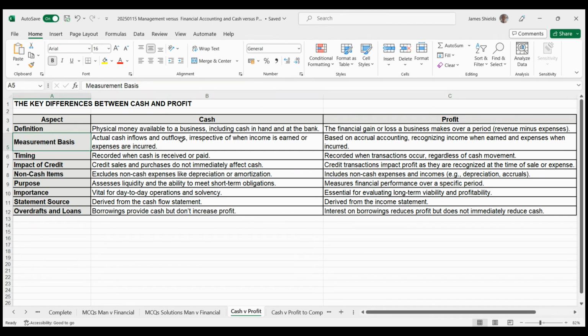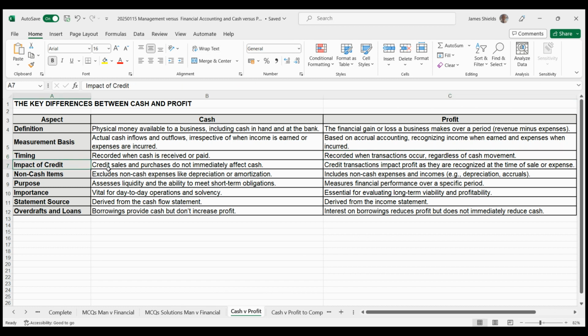Measurement basis. Cash: actual cash inflows and outflows, irrespective of when income is earned or expenses are incurred. Profit is based on accrual accounting, recognizing income when earned and expenses when incurred. Timing. Cash: recorded when cash is received or paid. Profit: recorded when transactions occur, regardless of the cash movement.